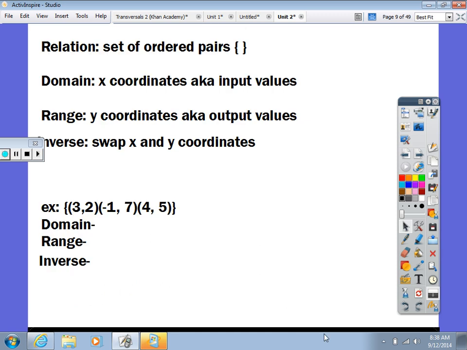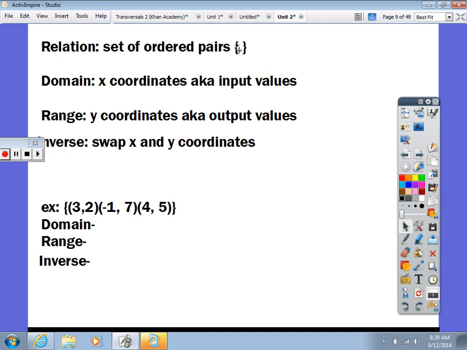Okay, here's some more vocab words. And this was just talking about the domain and range, in case y'all didn't know. Our first vocab word that I have already kind of mentioned is relation. And the relation means that it's a set of ordered pairs.